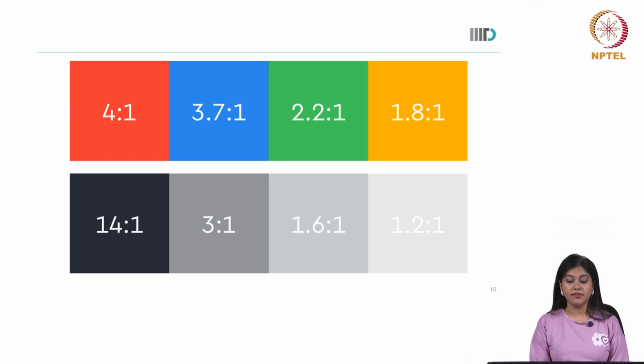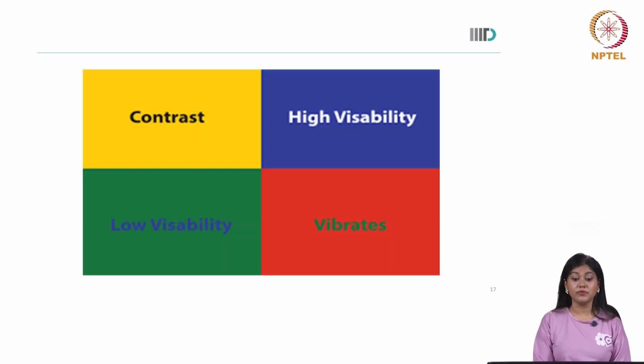Now as you can see here, I think it's pretty understandable what 4:1 is playing and what 1.2:1 is playing. This visibility is even understandable on the screen itself. Now imagine for the people who have low vision. Now imagine for the people who are under bright sunlight. Now imagine for the people who are of elder age. Again, with a few examples we can see how important contrast and color contrast are. Is it even visible? Is it even readable?